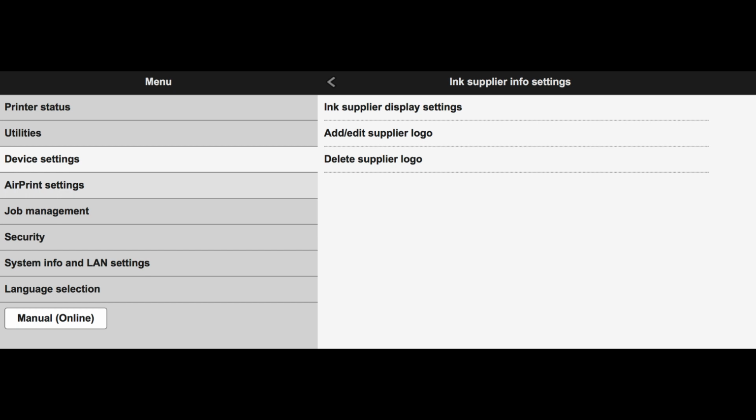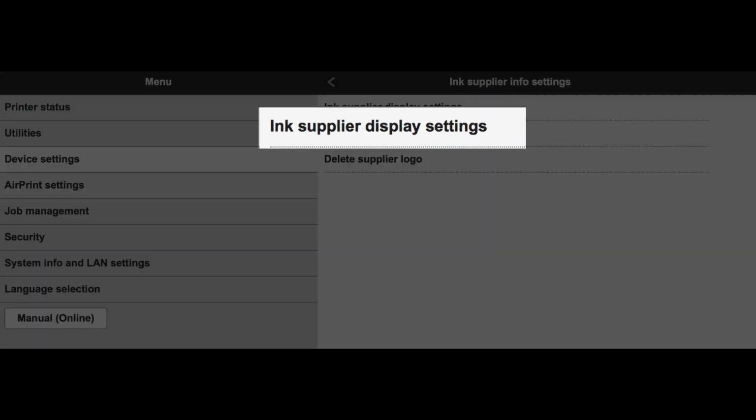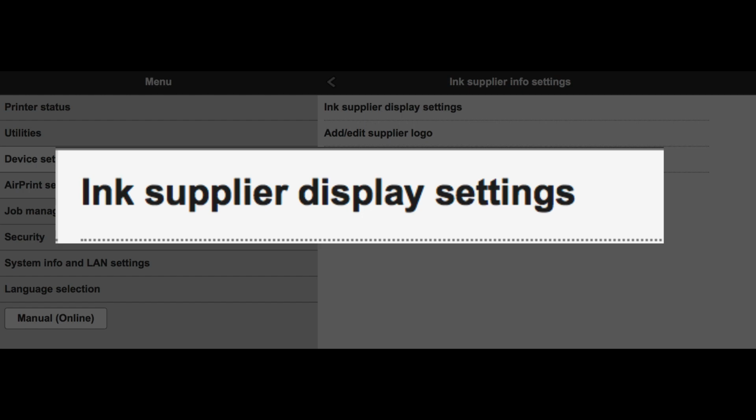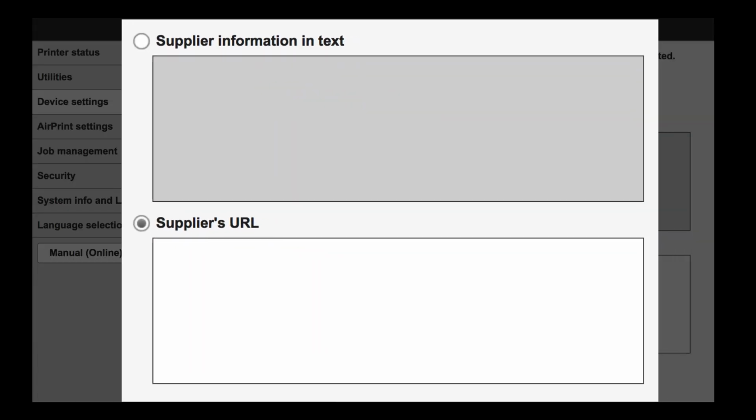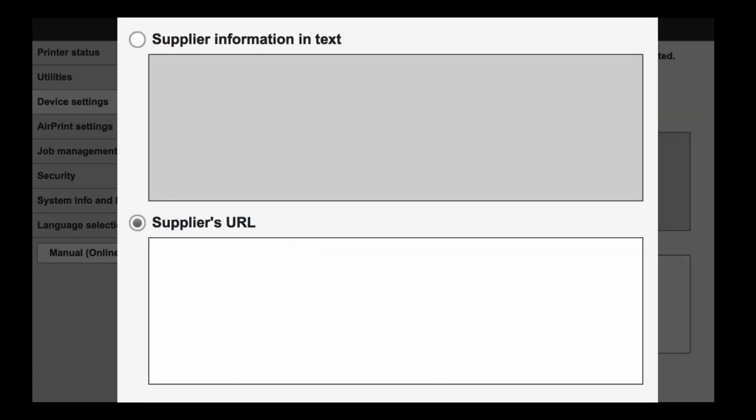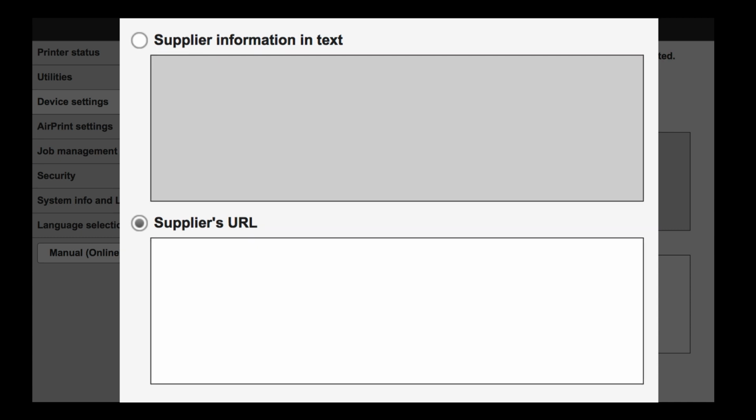If you don't want to have your logo displayed, but just want to have your company information, go back to the Ink Supplier Info Settings and click on Ink Supplier Display Settings. Once there, you'll have an opportunity to either enter your company's information in text form or enter a URL that will guide your customer directly to your website.